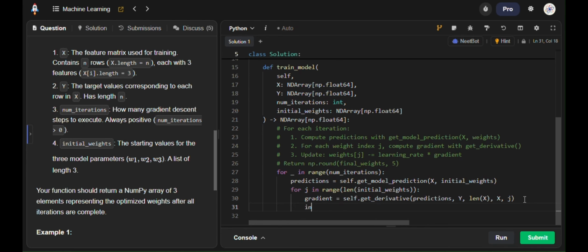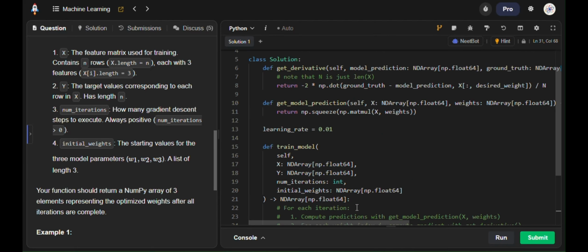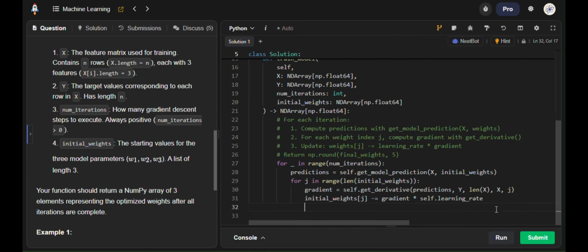And after that we have to change the initial weights using this formula. So initial weights of j is equal to initial weights of j minus gradient times self dot learning rate. You can see the learning rate is defined in the class, that's why we are using self. After that, just return np dot round of initial weights, rounded to 5 decimal places.